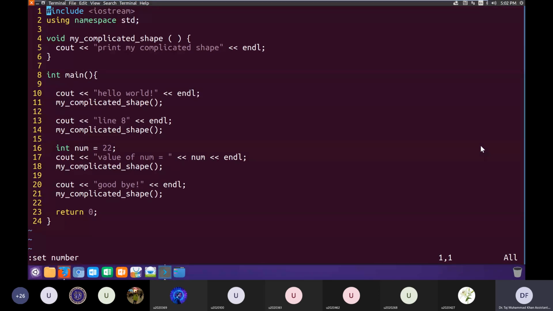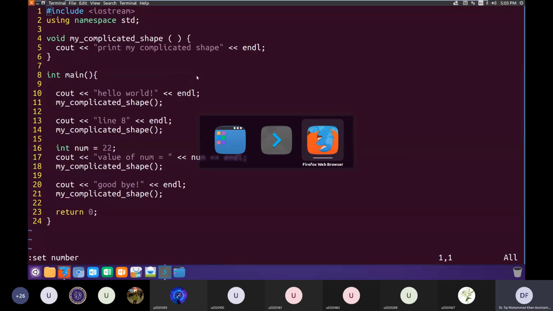Will line 5 be printed as it is? Yes. Whatever code is inside the function, between those curly brackets, will be executed as it is.